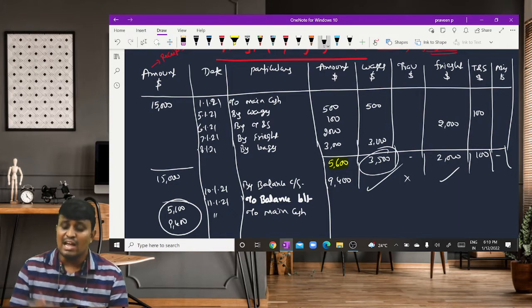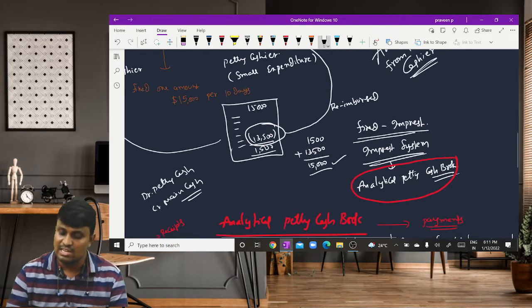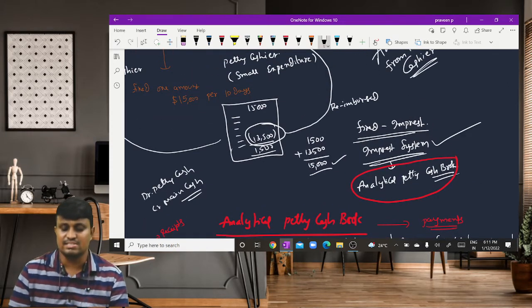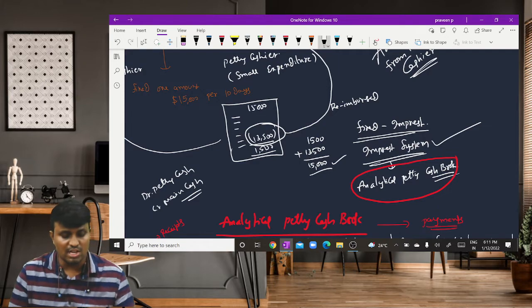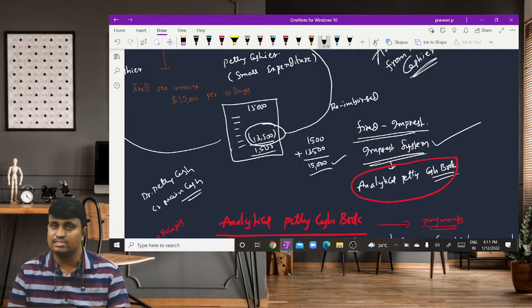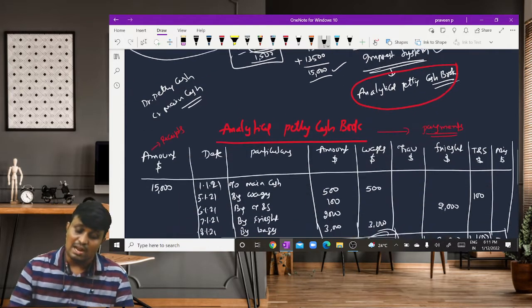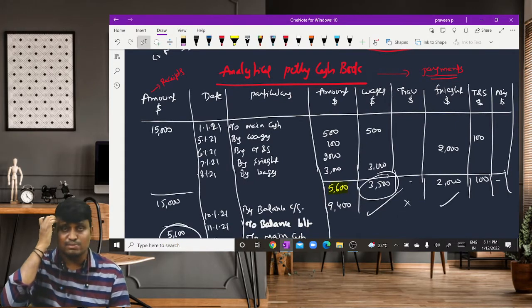That's why we call it the analytical petty cash book. We call it what? Analytical petty cash book. And this system is technically called what? Imprest system.